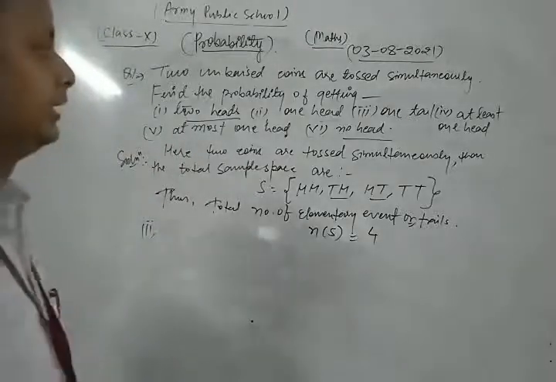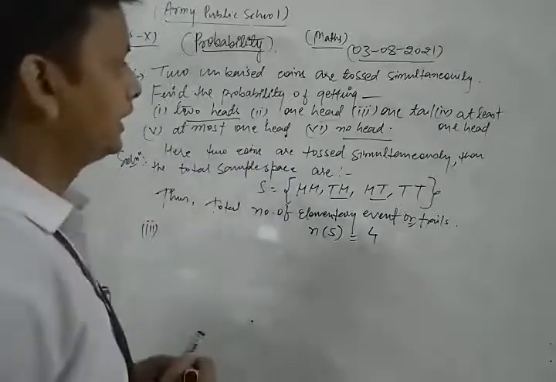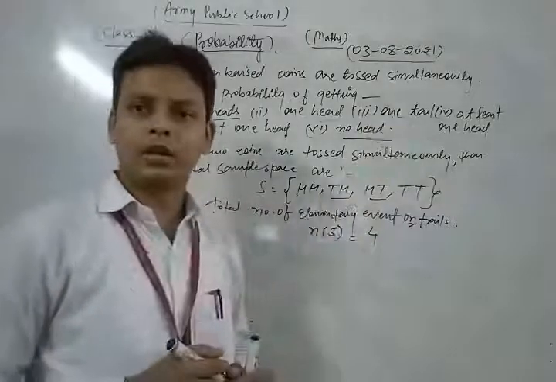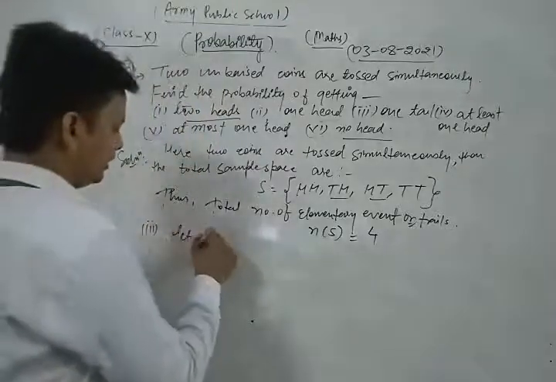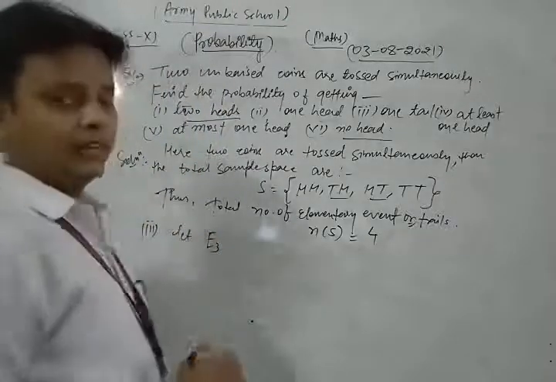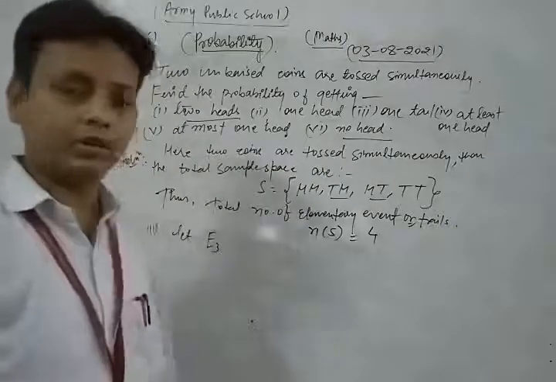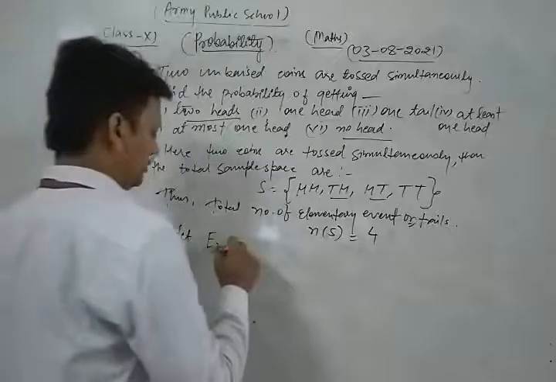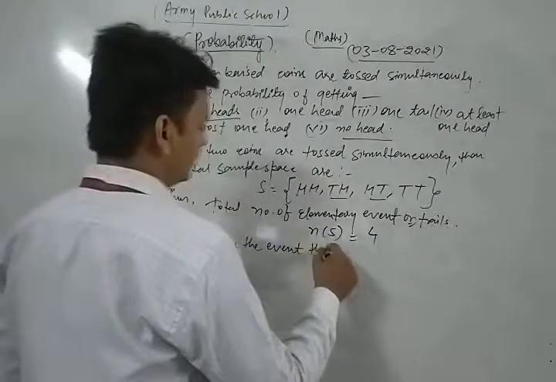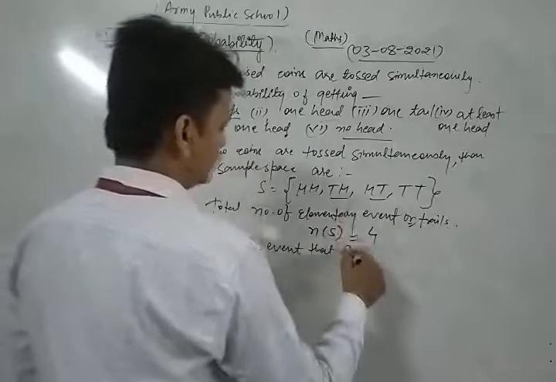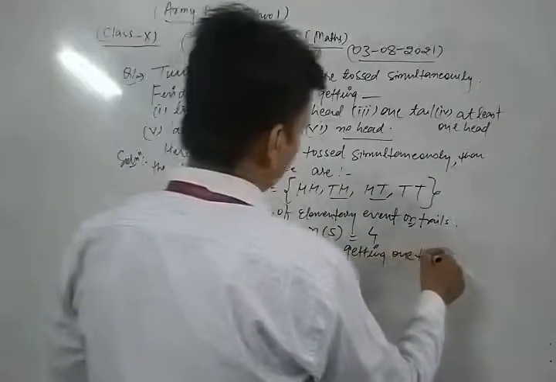Now what is the third part of this question? In the third part, we find the probability of getting one tail. So let E3 be the event associated with the favorable conditions, that is, getting one tail.